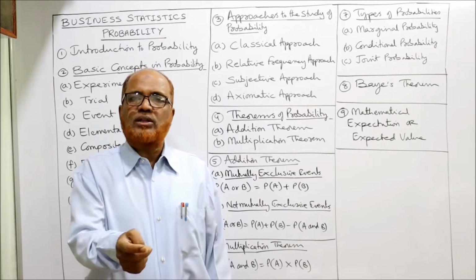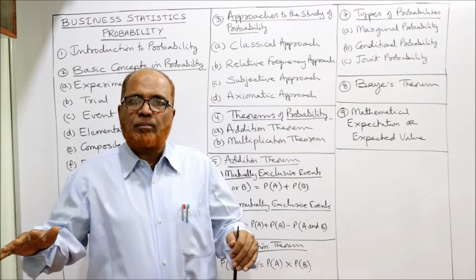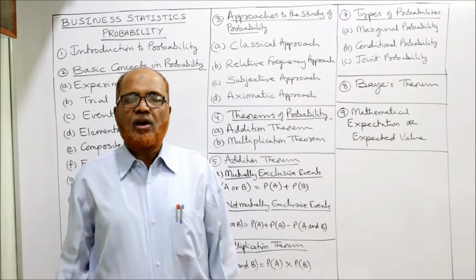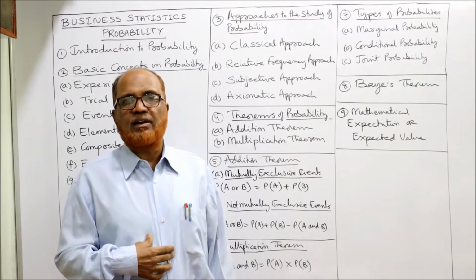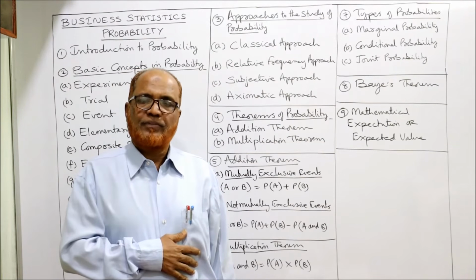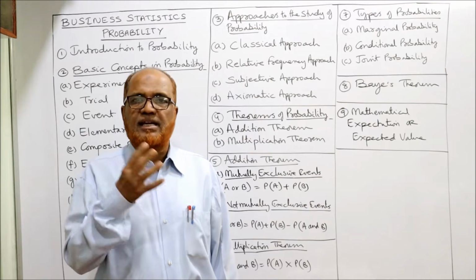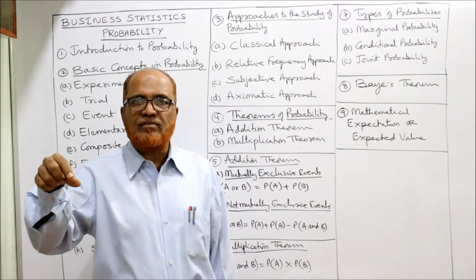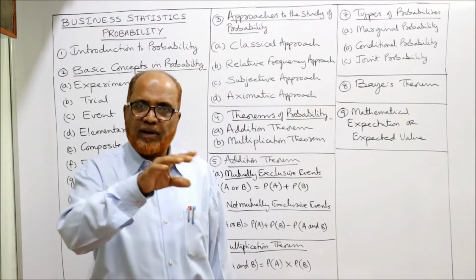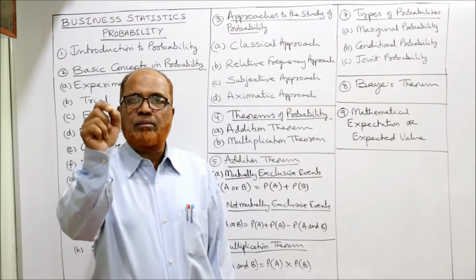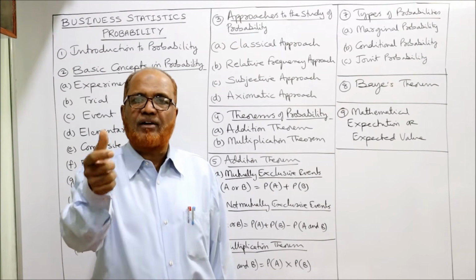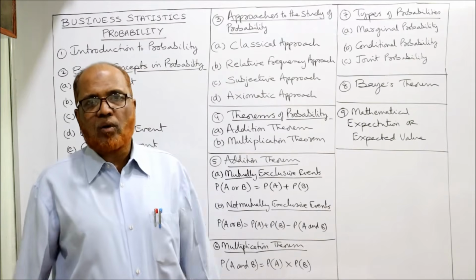Similarly, when you throw the dice, the total number of outcomes are 6. Now we need the probability of getting 5 up. Our favorable case is getting 5 up. So how many 5s are there? Only one 5 is there. How many total number of outcomes? 6. So 1 by 6 is the probability of getting 5 up in a throw of dice.